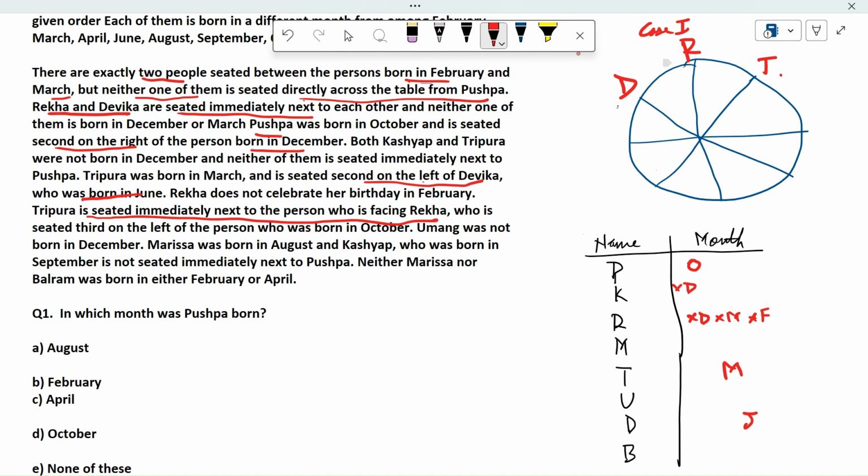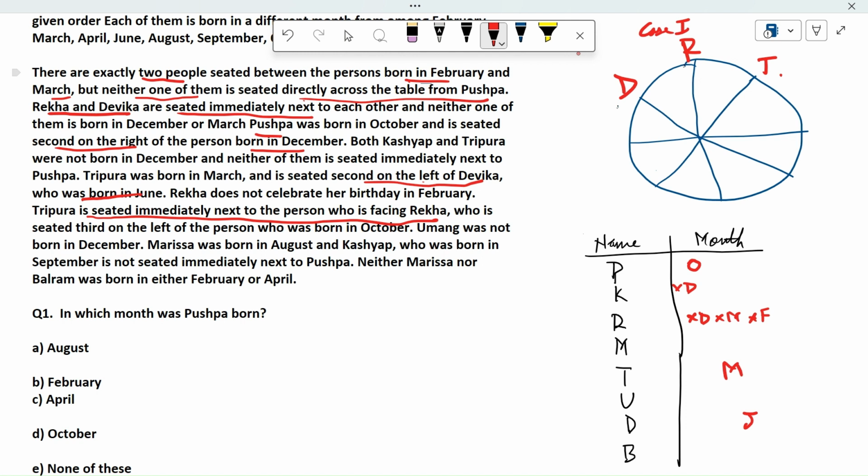So try to understand this relation. And again it is written Rekha is seated third on the left of the person who was born in October.